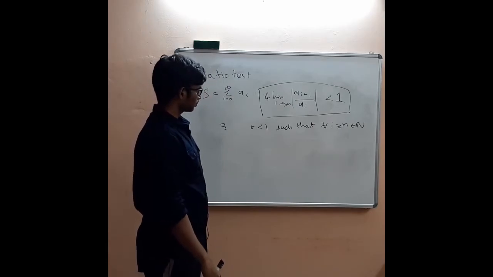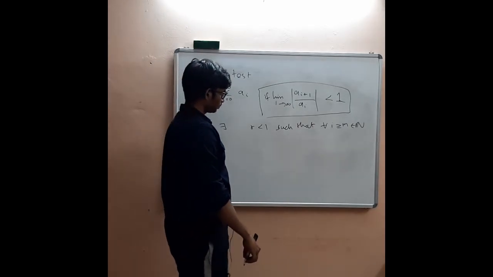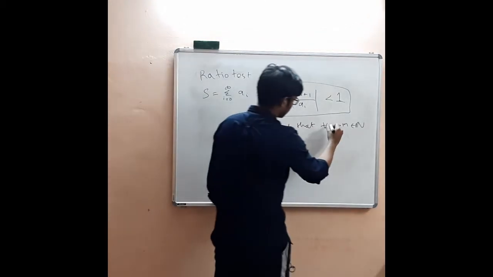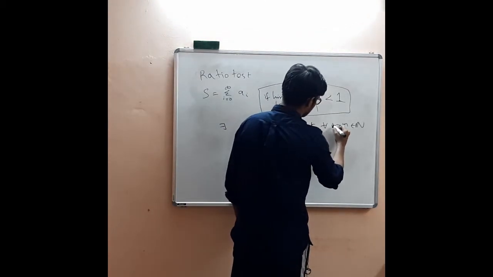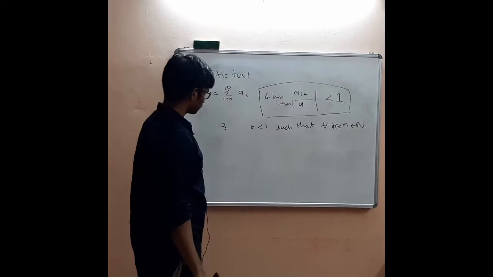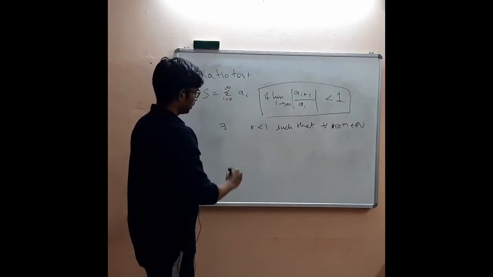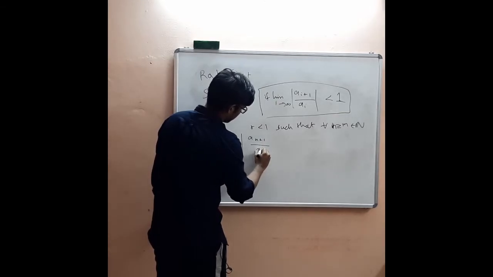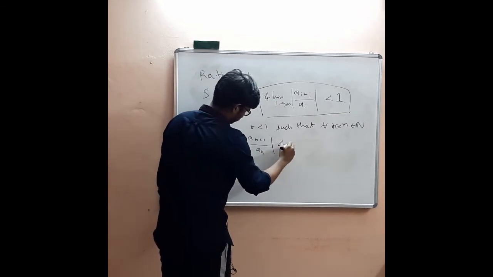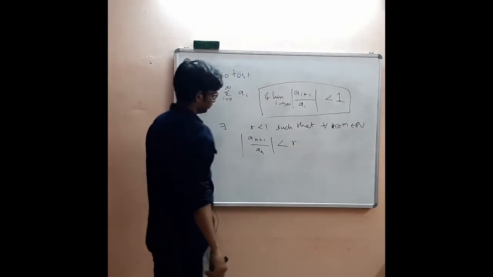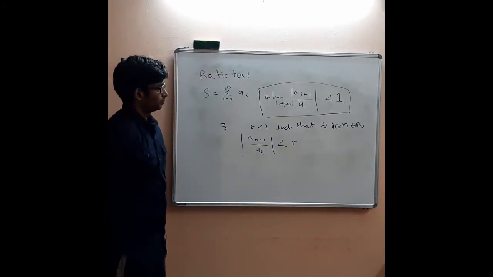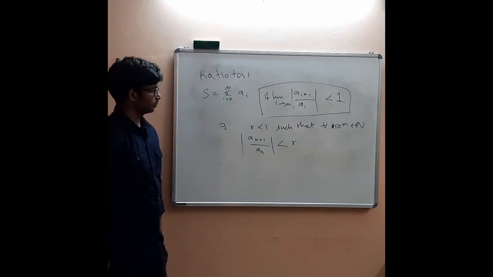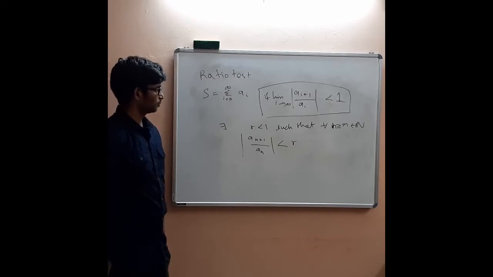Let me write it with n, it's a familiar notation: n greater than or equal to m. We have |a_(n+1) divided by a_n| less than or equal to r.